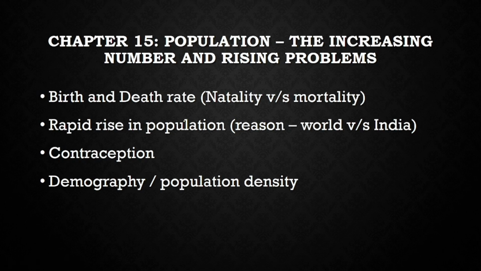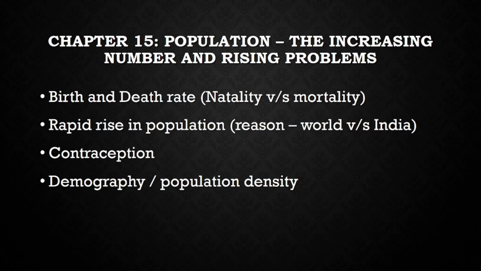Next chapter is population, that is increasing number and rising population. What is birth rate? What is death rate? So now birth rate, that is your natality, and death rate, that is your mortality. So what is natality? Natality is the number of live birth per thousand people of population per year. So per thousand per year is very important to be written.